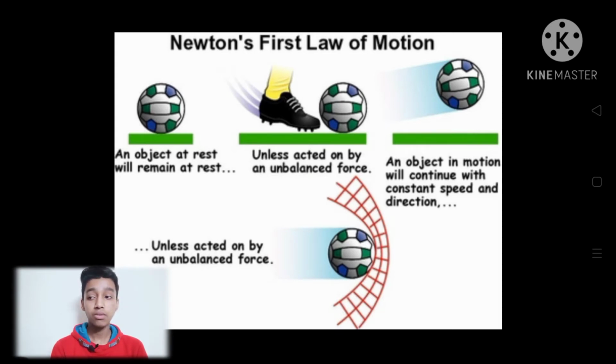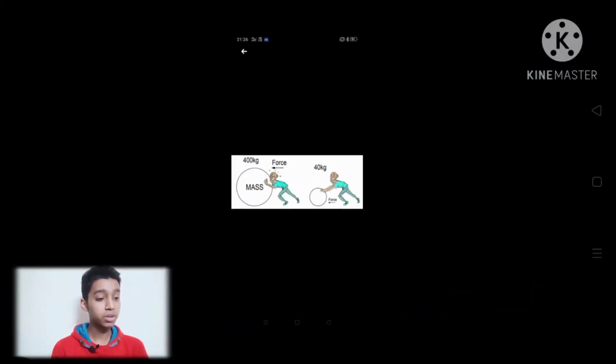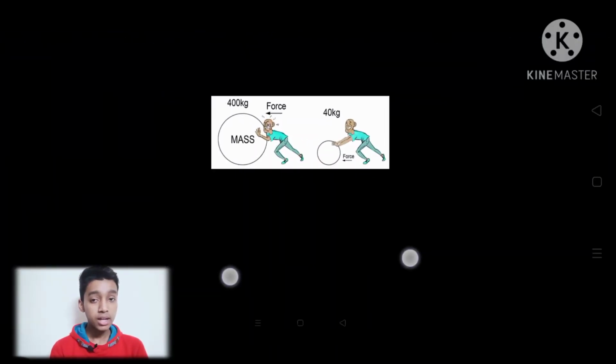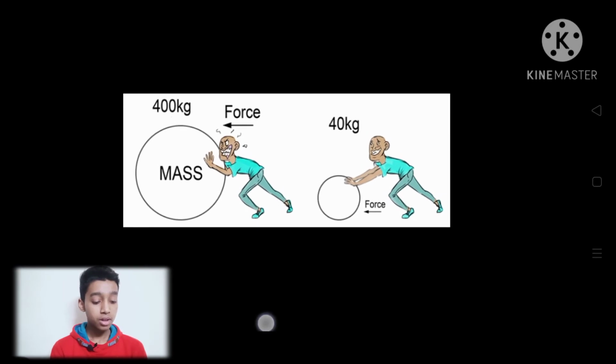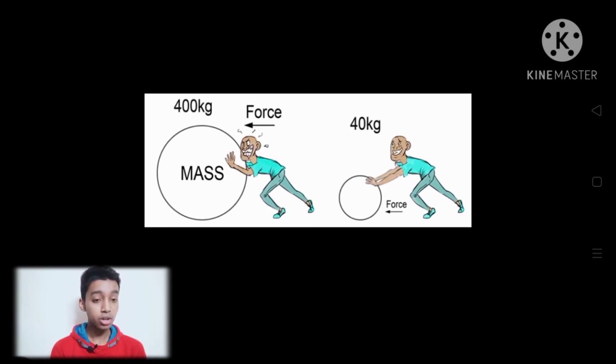For example, when you are playing football or cricket, this first law is applied in all those places. Now if I talk about the second law of motion, many people can't understand it because it is very typical. But once you understand it, it is a very interesting law. The statement of the second law of motion is that the force you apply on an object is equal to the mass of that object times the acceleration.